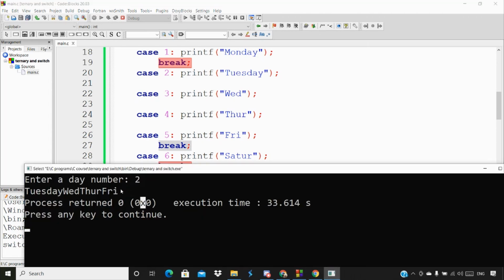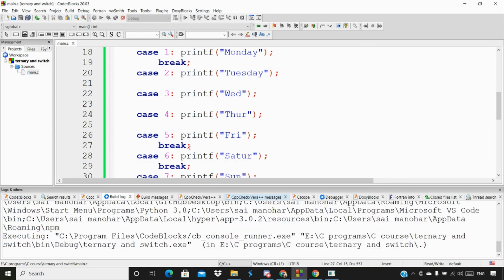We'll get the output of all the things without break, up to here we are printing. That is the usage of a break here. Not only here, we also use it in for loops and all those things. I'm going to show that in our coming classes when we discuss the break statement, so no need to worry about it. Even if you didn't understand much about the break statement, I'm going to teach it again in our coming class where we talk about the break statement.